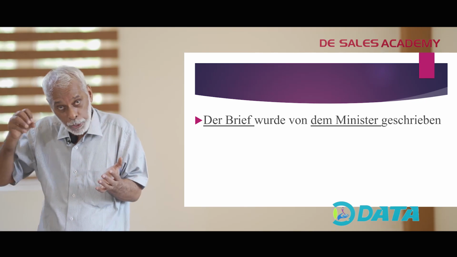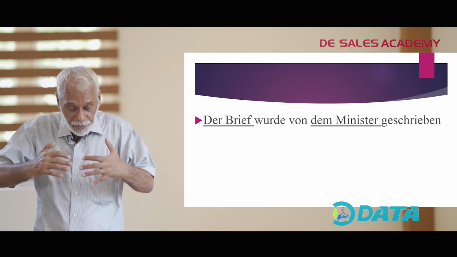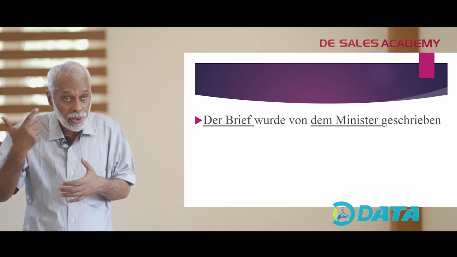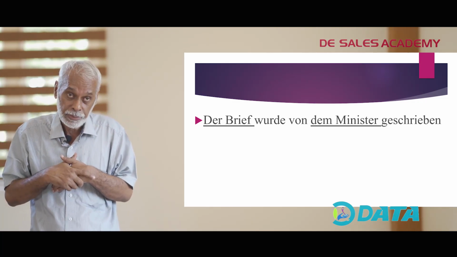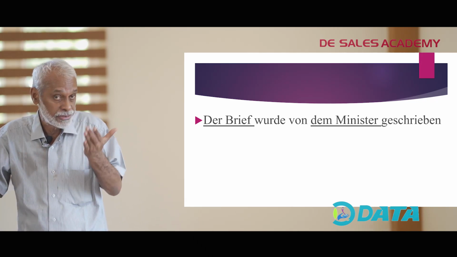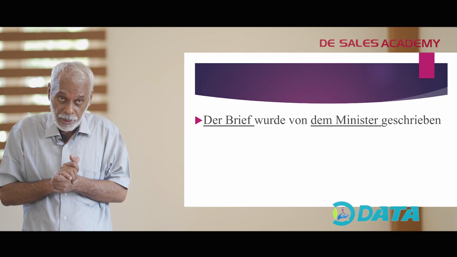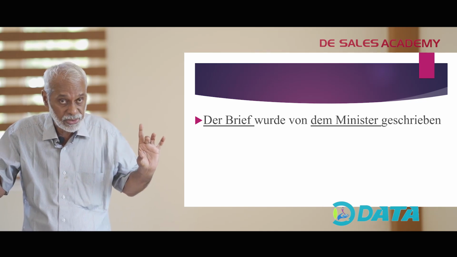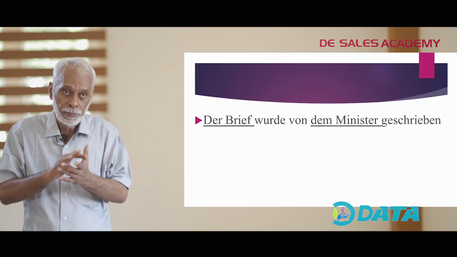Aber wenn wir etwas hervorheben möchten, von wem wurde der Brief geschrieben? Das ist auch wichtig. Wer hat diesen Brief geschrieben? In diesem Fall der Minister. In solchen Fällen bildet man einen Passivsatz mit von.